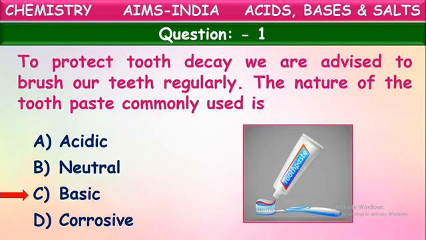To avoid this, generally we use toothpaste while brushing. This toothpaste contains some basic substances in it. So these basic substances react with the acids present in our mouth and they will stop tooth decay. Okay children, toothpaste is basic in nature. Okay, let's go to the next question.